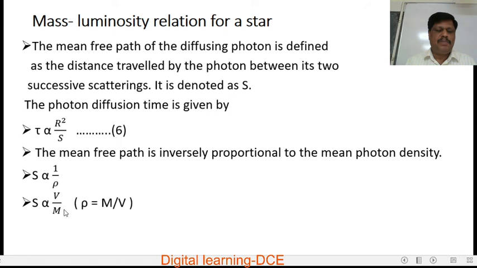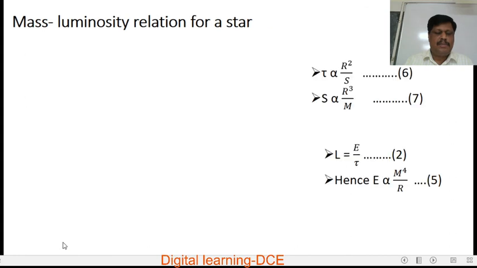So S is proportional to V by M. And also S is proportional to R cube by M, because volume is equal to 4 by 3 pi R cube for a star, because it is spherical in shape. So S is proportional to R cube by M. Call this equation number 7.